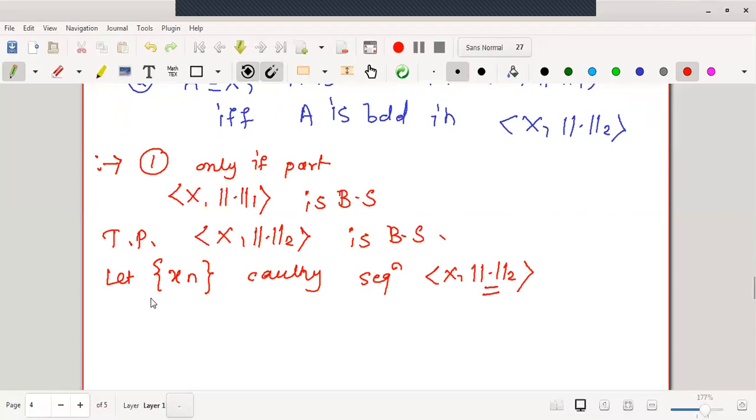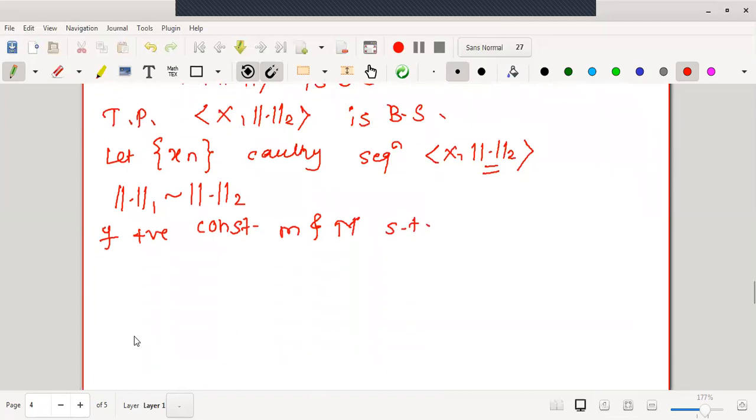By the previous theorem, norm 1 and norm 2 are equivalent, so there exist positive constants, small m and capital M, such that m norm 2 of X is less than or equal to norm 1 of X, less than or equal to capital M into norm 2 of X.